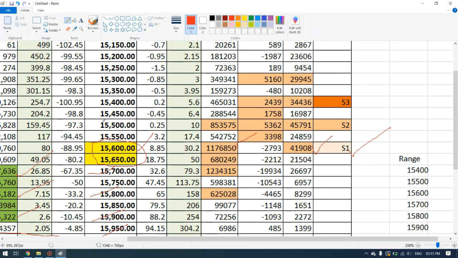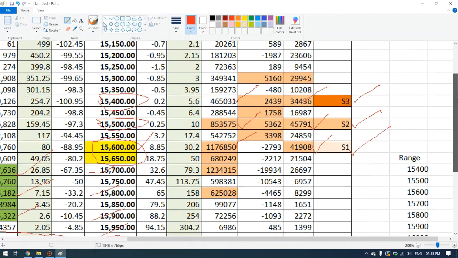The second support is 15,500, and the volume is 8,530,575, and the open interest is 45,791. The third support comes at 15,400, where we don't have that much volume, it is 4 lakh, but still okay. The open interest is 34,436. So this will be our support.